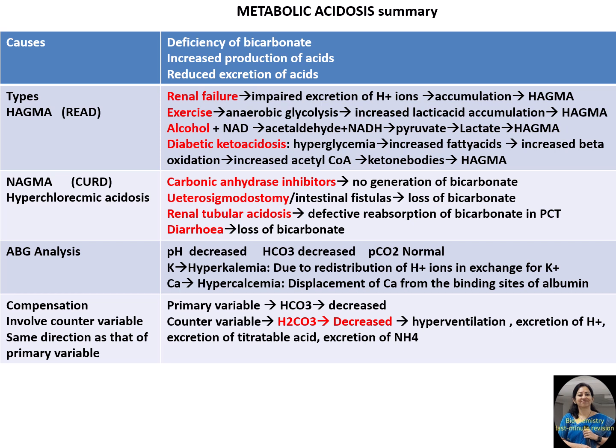Among chronic alcoholics, what happens? Alcohol gets oxidized to acetaldehyde and NAD gets reduced to NADH, and this will in turn reduce pyruvate to lactate. So lactic acidosis sets in chronic alcoholics, leading to the development of high anion gap metabolic acidosis.